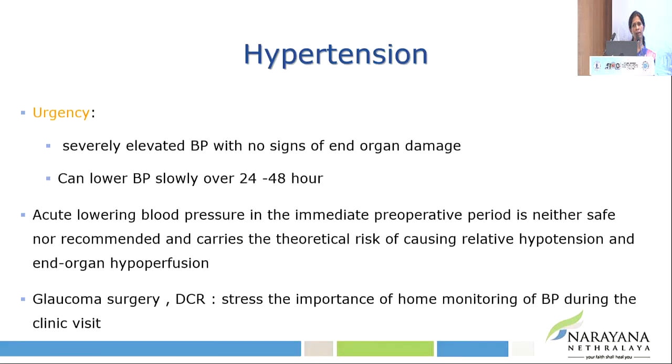Now, if simple remedial measures like giving anxiolysis or giving the missed dose of antihypertensive, which they may have missed due to any kind of NPO orders, can bring it to a safe level, then we can go ahead with surgery on that day. Otherwise, it is better to defer and refer them to their primary care physician, because generally hypertensive urgency gives us around 24 to 48 hours time to lower the BP.